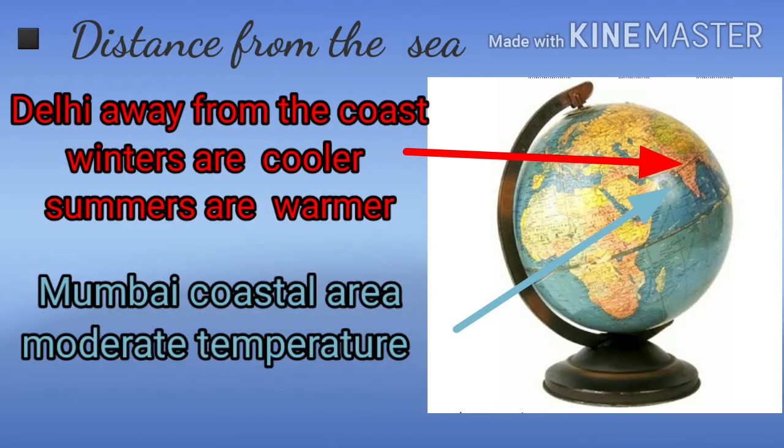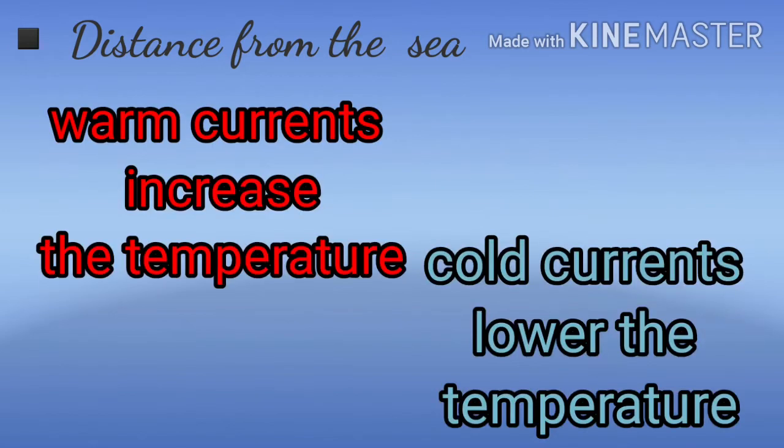Another factor is distance from the sea. How is the sea influencing the climate of a place? The places which are close to the sea experience a moderate temperature. That means not too hot, not too cold.